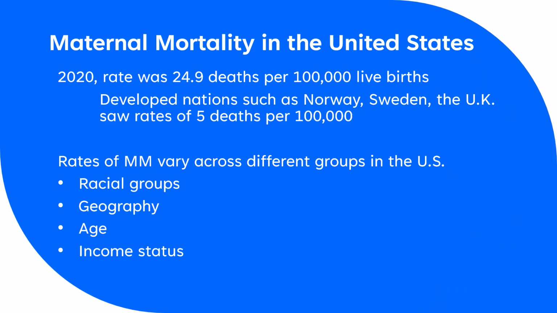In regards to the United States, the U.S. houses one of the highest rates of maternal mortality out of all developed nations in the world. In 2020, the rate was 24.9 deaths per 100,000 live births, whereas in other developed nations like Norway, Sweden, and the United Kingdom, their rates do not exceed 5 deaths per 100,000 births. The rates of maternal mortality also vary across different demographic groups in this country. It impacts racial groups, geographical groups, age groups, and groups of incomes at different rates.